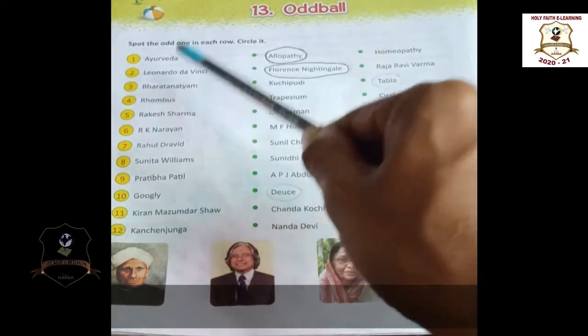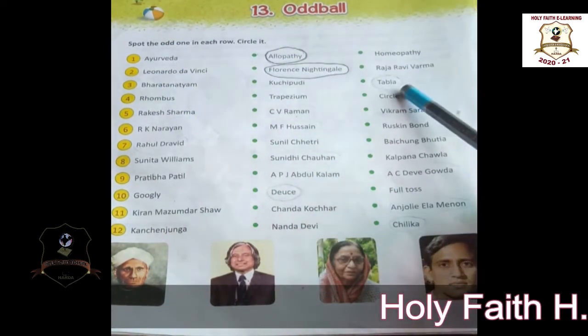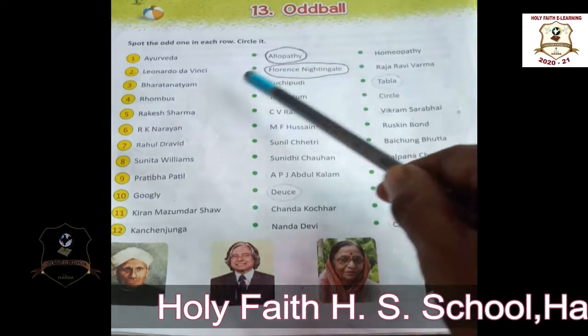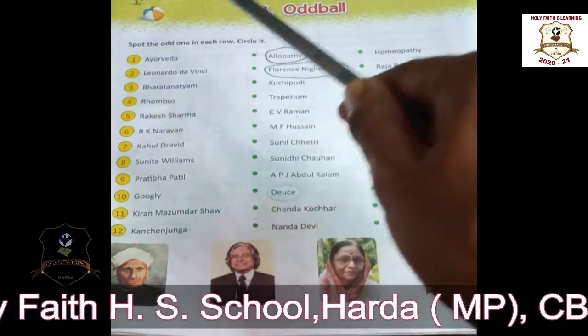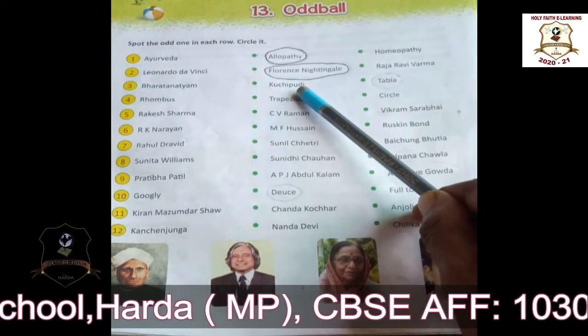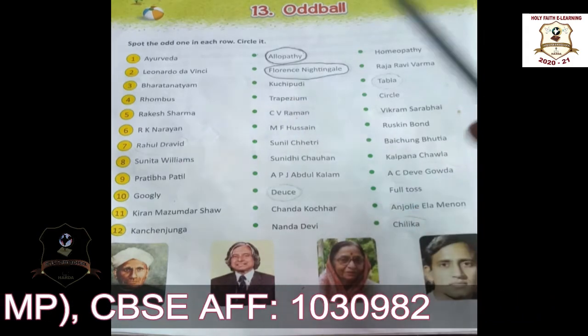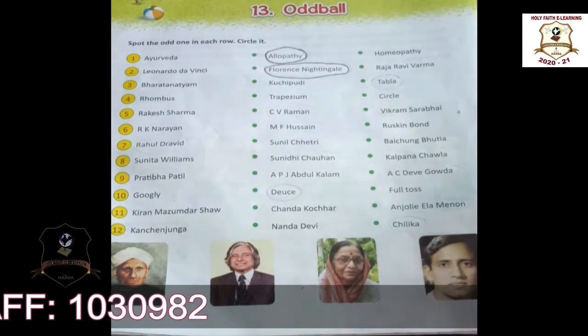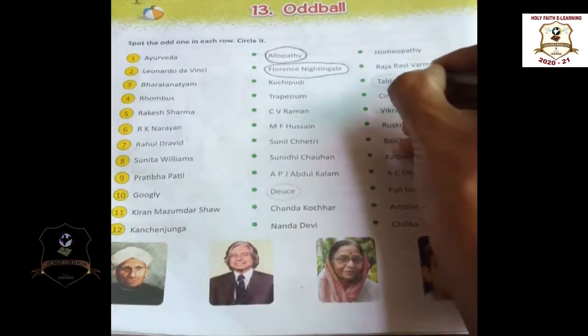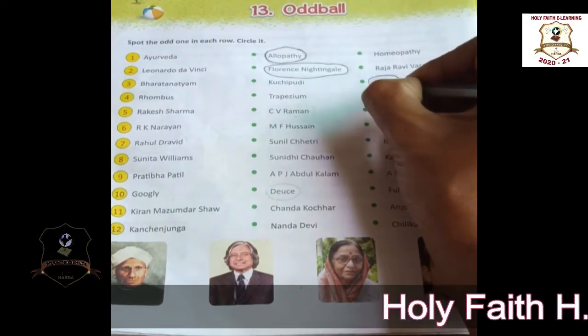Next, Bharatanatyam, Kuchipudi and Tabla. Students, we already know about it now. Bharatanatyam and Kuchipudi are very famous classical dances, but tabla is a musical instrument. So it is the odd one. It is only a musical instrument.